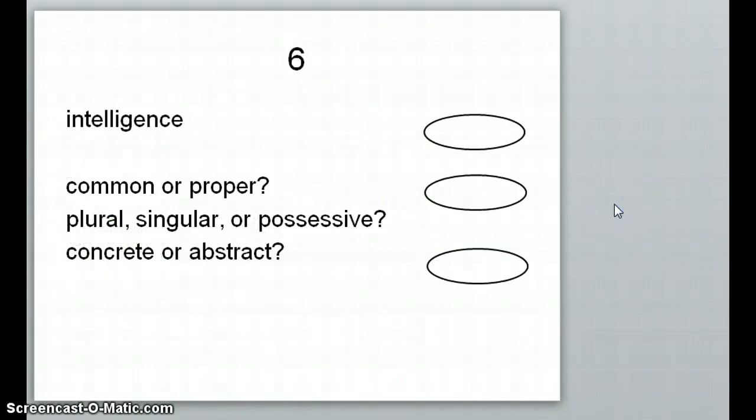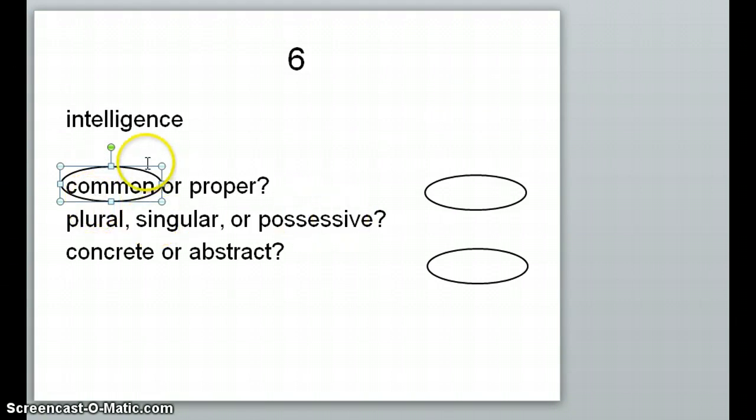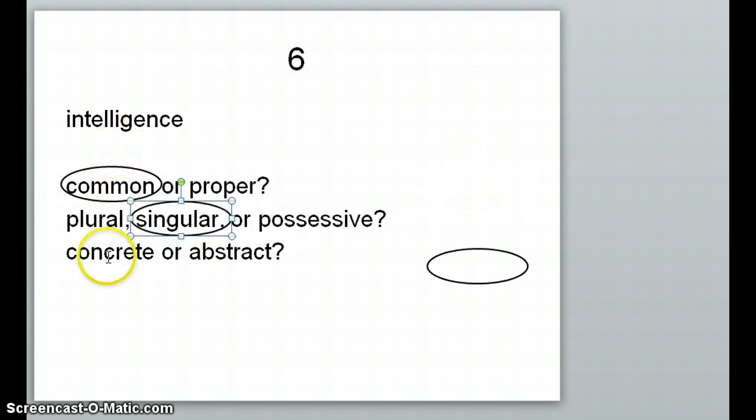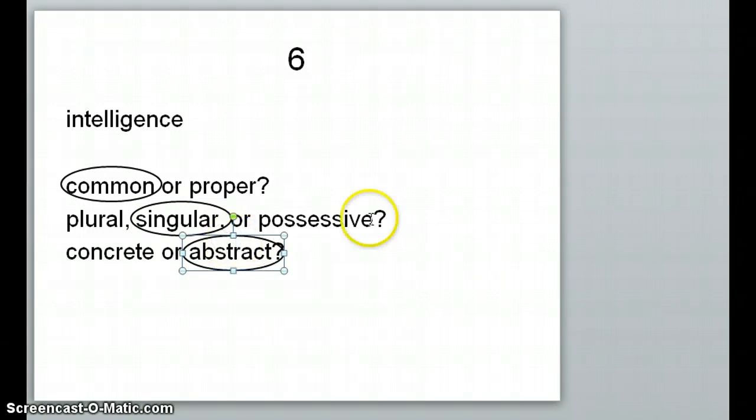Okay, intelligence, is that common or proper? It's not capitalized, and it's not a specific type of intelligence, so we know that it's common. Is intelligence plural, singular, or possessive? We're only talking about one kind of intelligence here, so that would make it singular. And then is intelligence concrete, physical, or is it an abstract idea? We can't think of intelligence taking up an actual place in the world. Obviously, it's just an idea. It's an abstract thought.